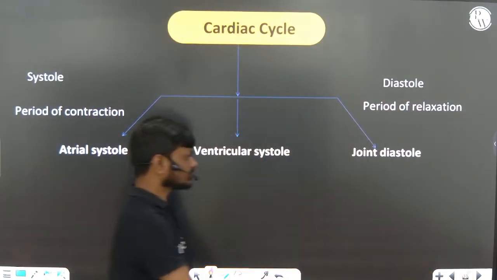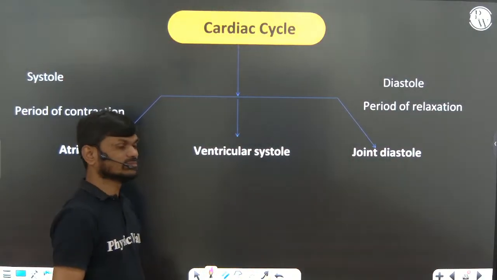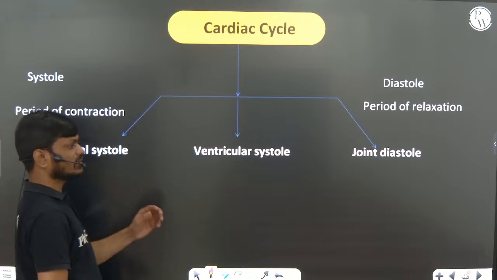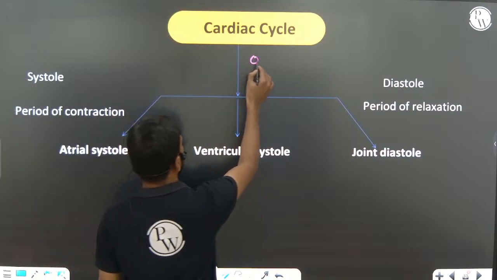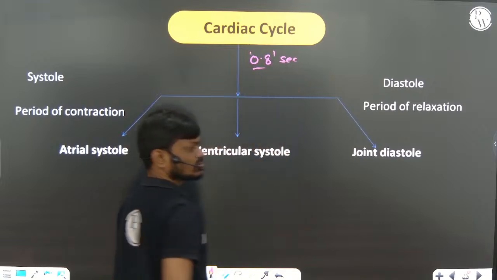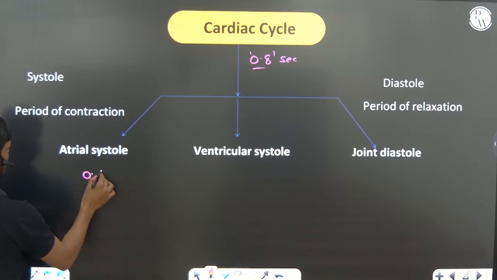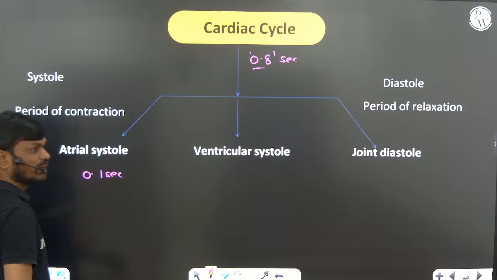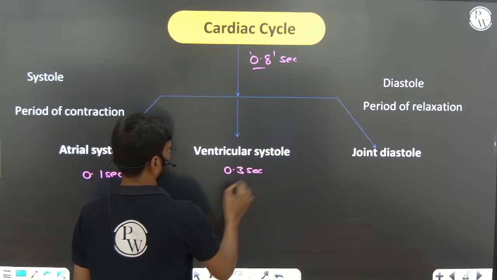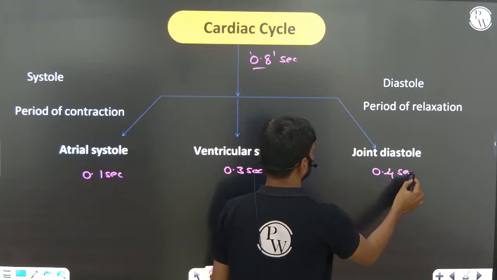Cardiac cycle. Generally the cardiac cycle is completed in 0.8 seconds in healthy individuals. In that 0.8 seconds, atrial systole takes 0.1 second, ventricular systole is completed in 0.3 seconds, and joint diastole is completed in 0.4 seconds.